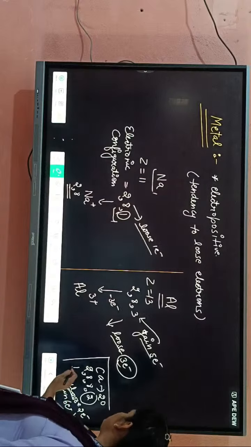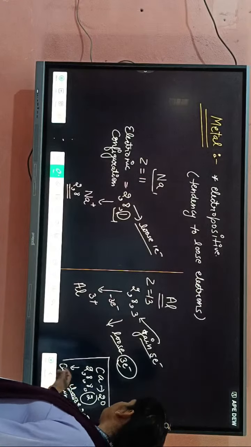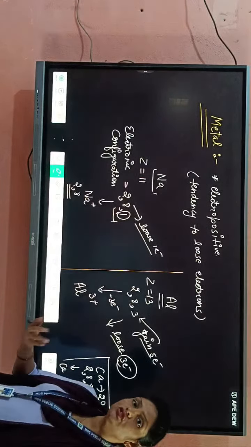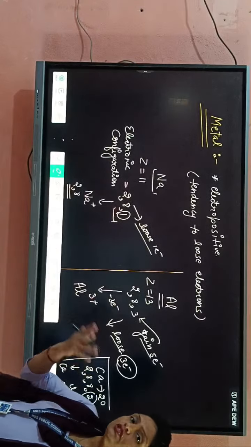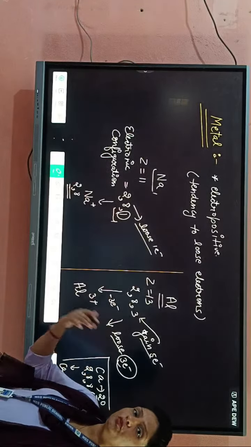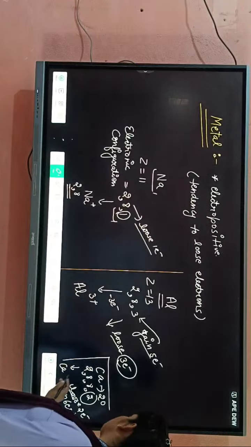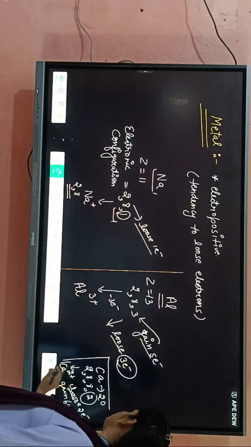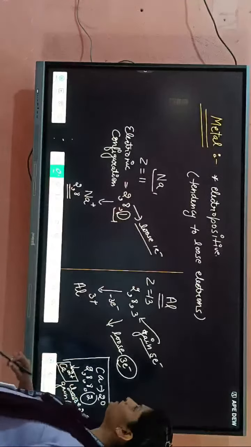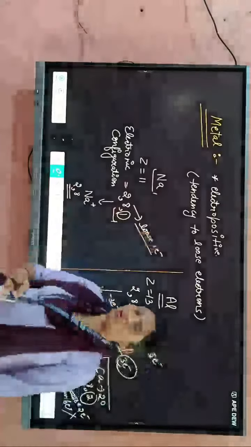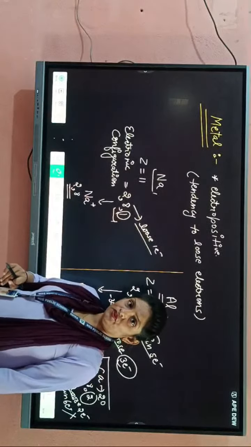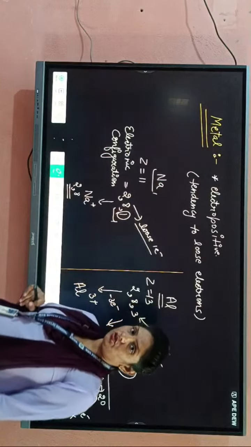So students, it will lose. How many electrons is it losing? It is losing only 2 electrons. Because it is losing 2 electrons, there will be a 2 positive charge. So students, metals are positive in character. Okay, I hope this is clear to you.